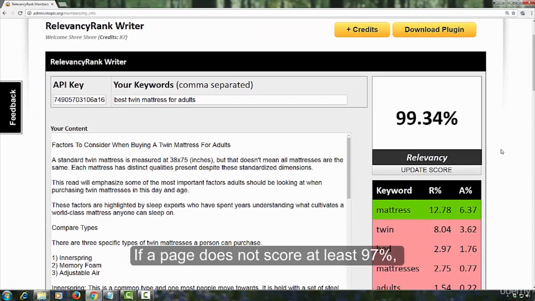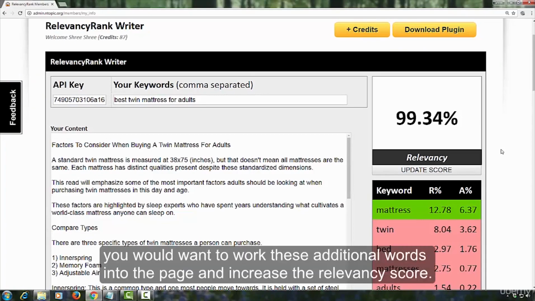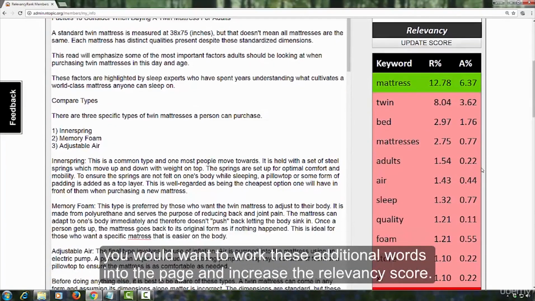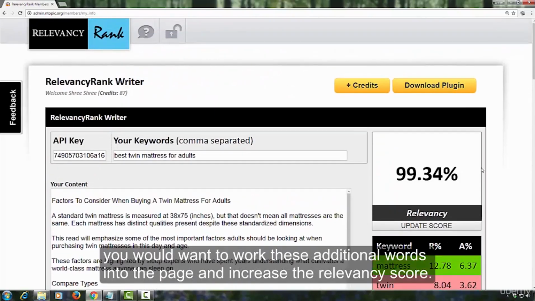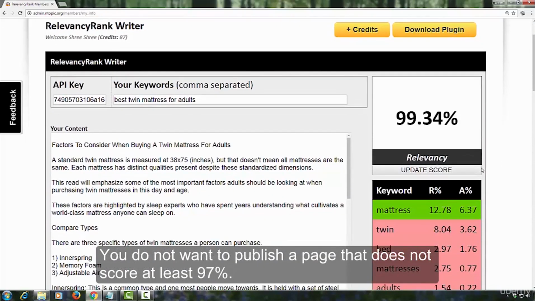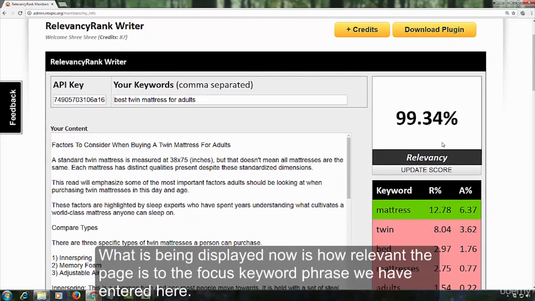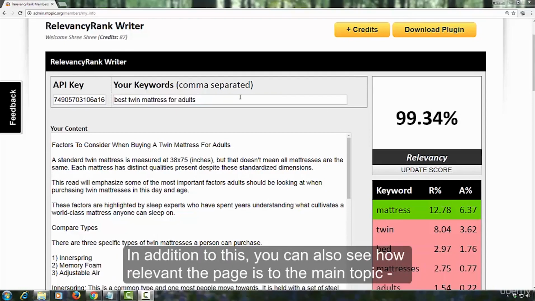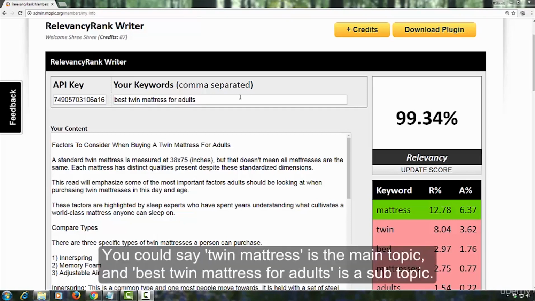If a page does not score at least 97%, you would want to work these additional keywords into the page and increase the relevancy score. You do not want to publish a page that does not score at least 97%. What is being displayed now is how relevant the page is to the focus keyword phrase we have entered here. In addition to this, you can also see how relevant the page is to the main topic, which is twin mattress. You could say twin mattress is the main topic and best twin mattress for adults is the subtopic.